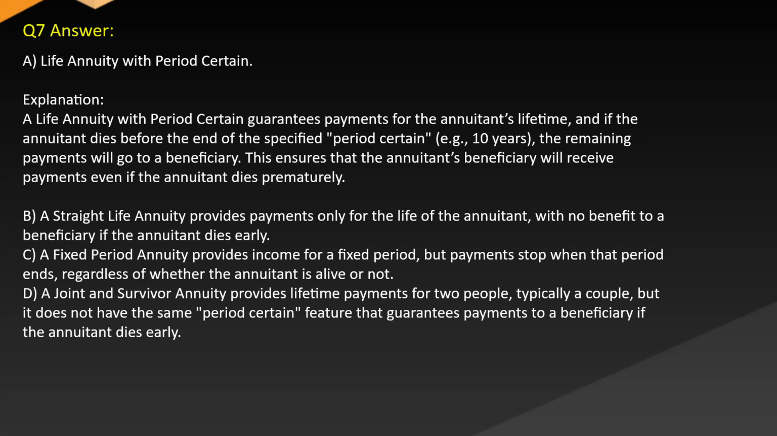B. A straight life annuity provides payments only for the life of the annuitant, with no benefit to a beneficiary if the annuitant dies early. C. A fixed period annuity provides income for a fixed period, but payments stop when that period ends, regardless of whether the annuitant is alive or not. D. A joint and survivor annuity provides lifetime payments for two people, typically a couple, but it does not have the same period certain feature that guarantees payments to a beneficiary if the annuitant dies early.